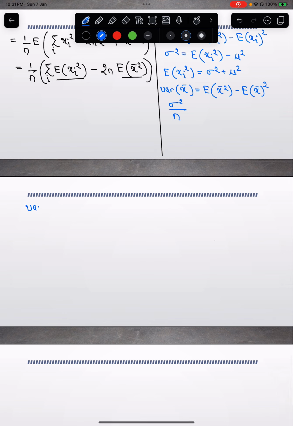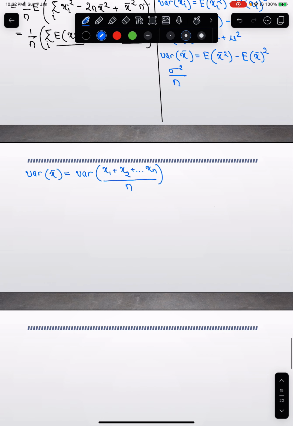So the variance of x bar, you can also write this as the variance of x1 plus x2 plus dot dot dot xn divided by n, right? And when you move the 1 by n outside, it becomes a squared because of the variance term. So this is 1 by n square, the variance of x1 plus x2 plus dot dot dot xn.